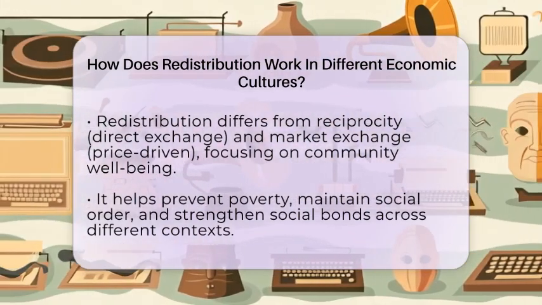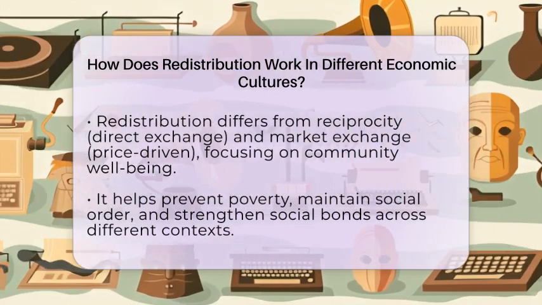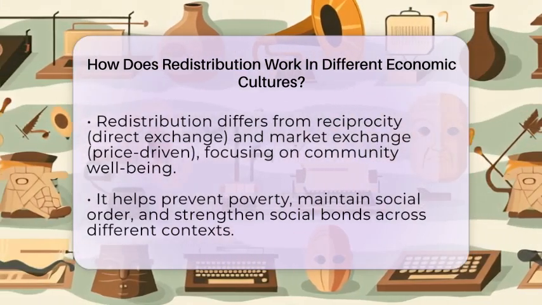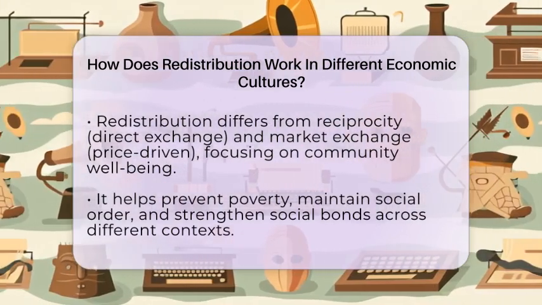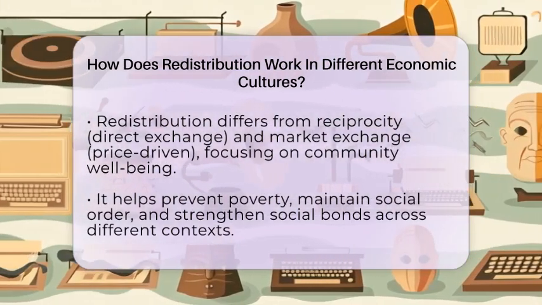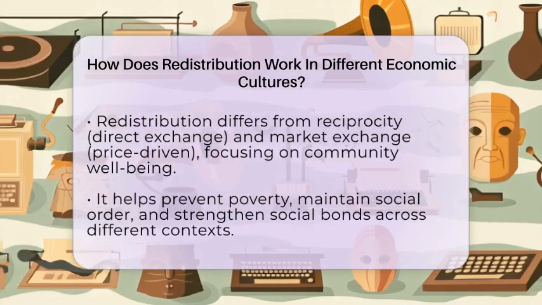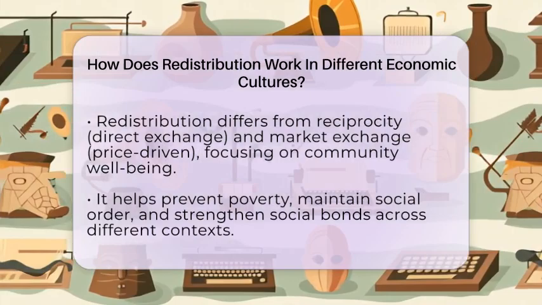Anthropologists have found that redistribution varies greatly depending on cultural values. For example, among the Tiv people of Nigeria, economic exchanges are guided by moral rules that dictate what can be exchanged and how wealth moves within different social spheres. These rules reflect their cultural beliefs about money, morality, and social relationships, which differ from Western ideas of profit and individualism.